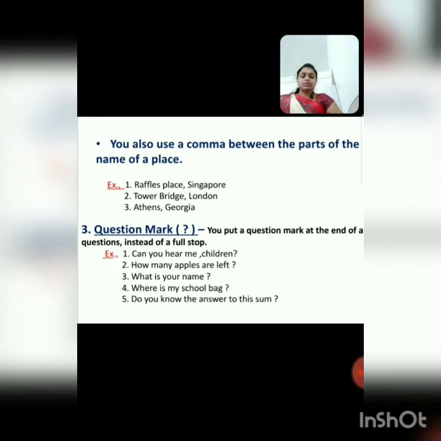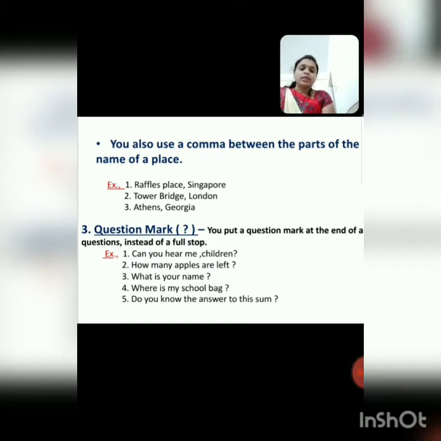See in this sentence, what is your name? After the ending, a question mark. Where is my school bag? In this sentence, where do we put the mark? At the end of the sentence.